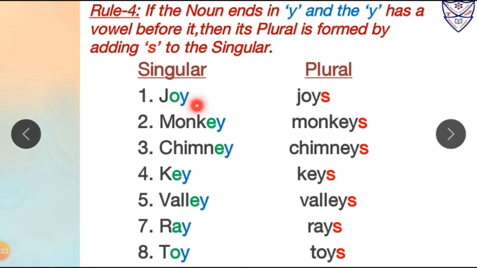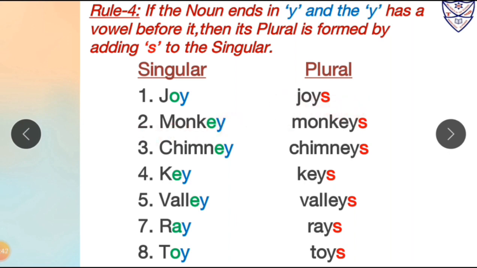First one, joy. Over here the word joy is in singular form and it ends with Y. Now before Y there is a vowel, that is O. So what we will do? After Y we will add S to form its plural. So joy will become joys in plural form.